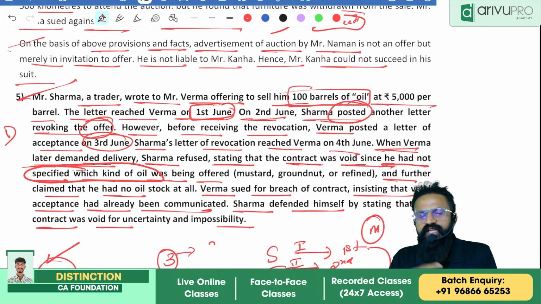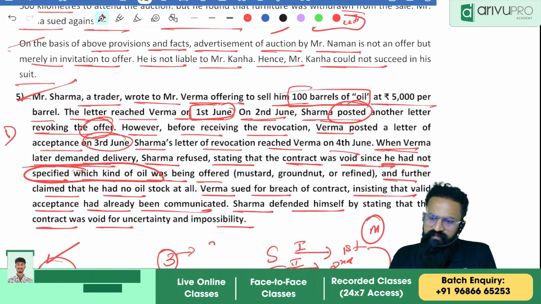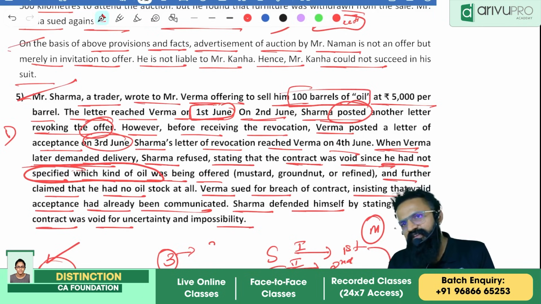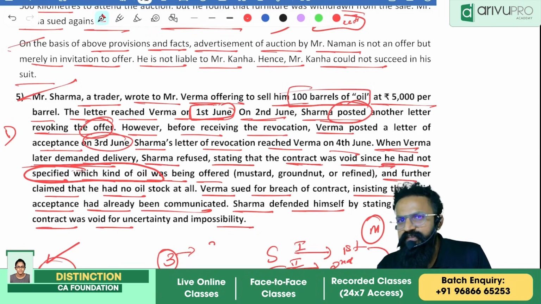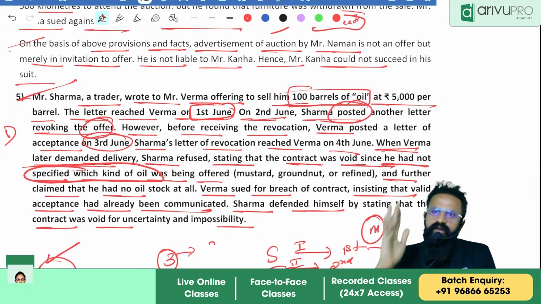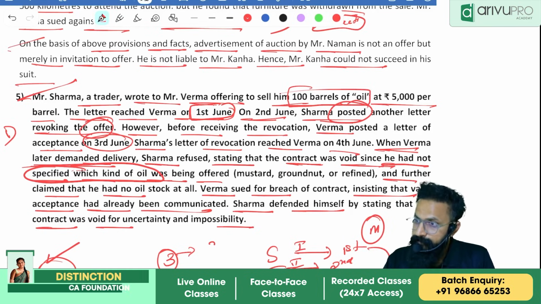So who can succeed? Sharma defended himself by stating that the contract was void for uncertainty. Yes, it was uncertain, and Sharma is not liable to pay any compensation to Mr. Verma.